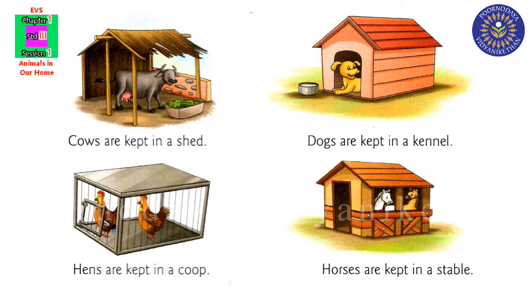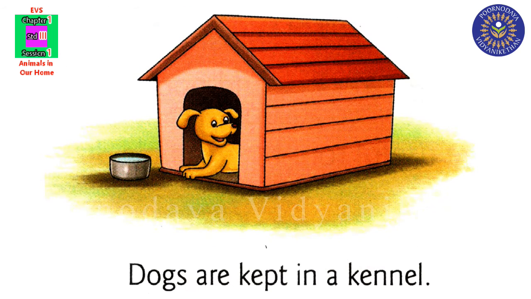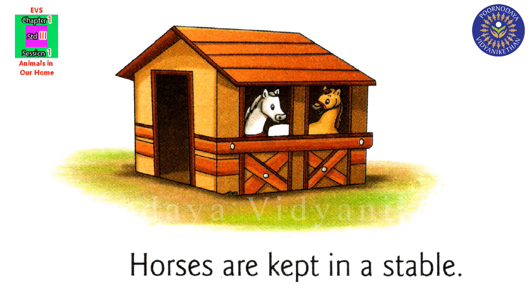In the picture you can see different houses of animals. Cows are kept in a shed. Dogs are kept in a kennel. Hens are kept in a coop. The house of a hen is called a coop. Horses are kept in a stable. Can you see the picture?